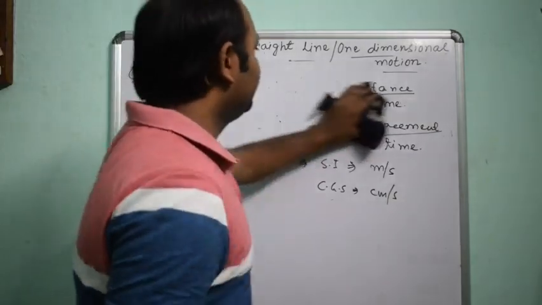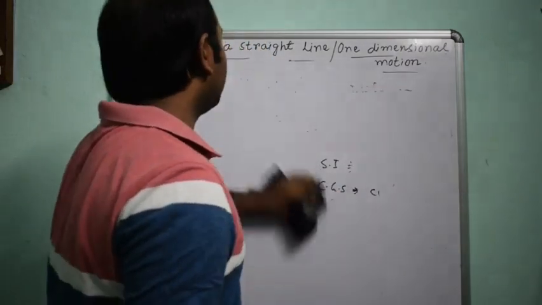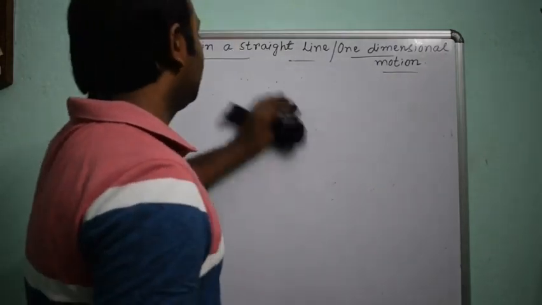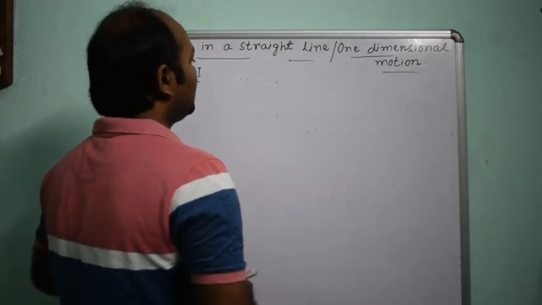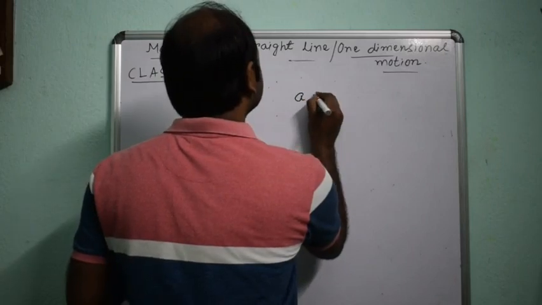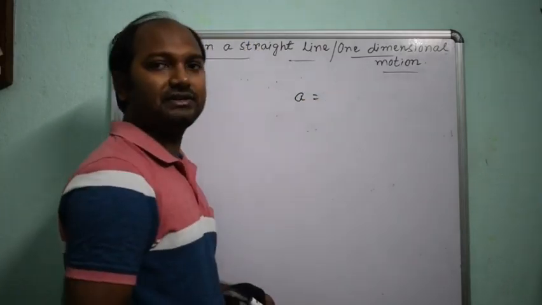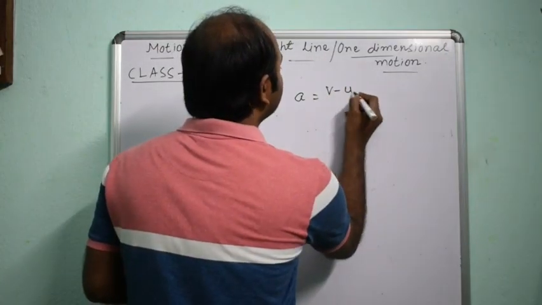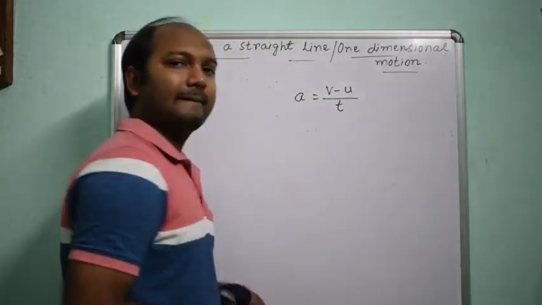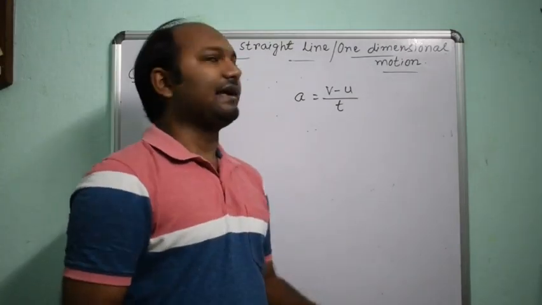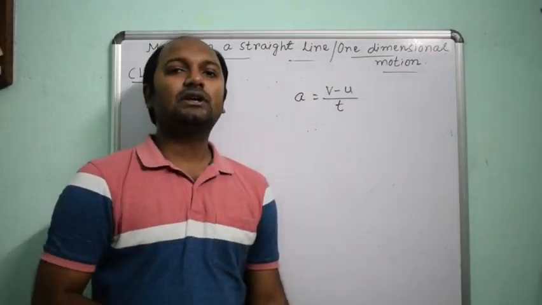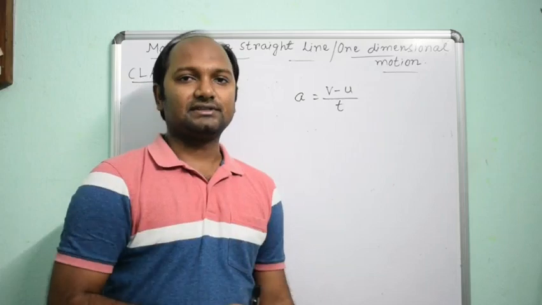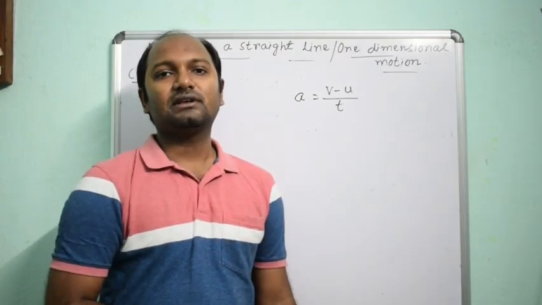Next, acceleration. The rate of change of velocity is known as acceleration. The rate of increase in velocity is acceleration, a equals v minus u by t.